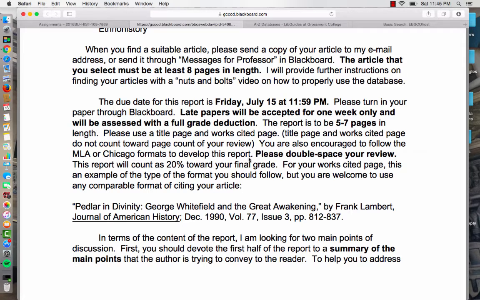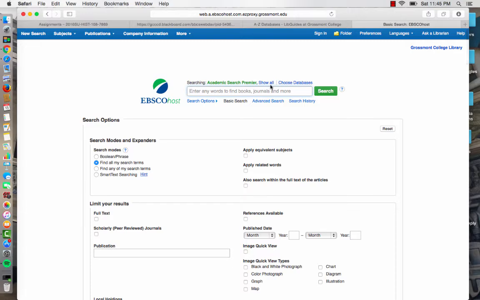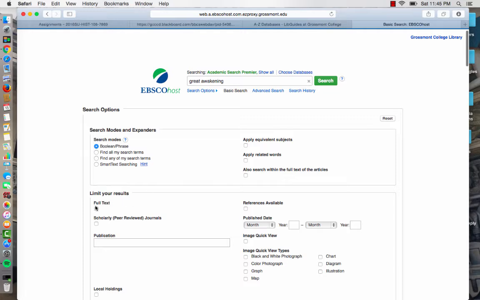So let's say some of you are interested in that, and I'll go ahead and type that here in the EBSCO search box. So let's type in Great Awakening. And in terms of search modes, let's go with a Boolean phrase. That's a classic search mode. And we want a full text article, so we want to make sure we get access to articles that are completely full. That is, full-length articles, not just abstracts, but the entire thing that you can download and take a look at. We want scholarly peer-reviewed journals.